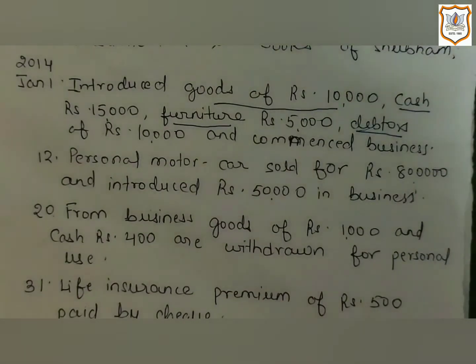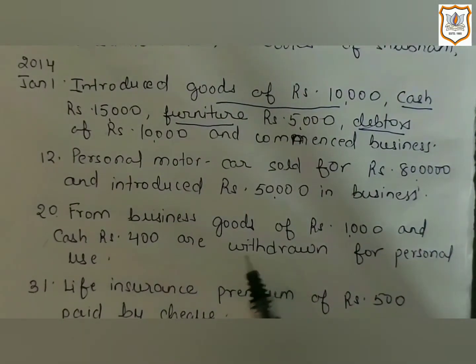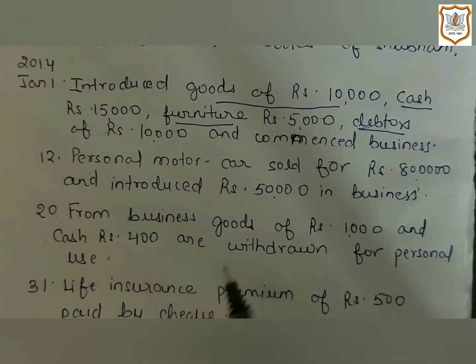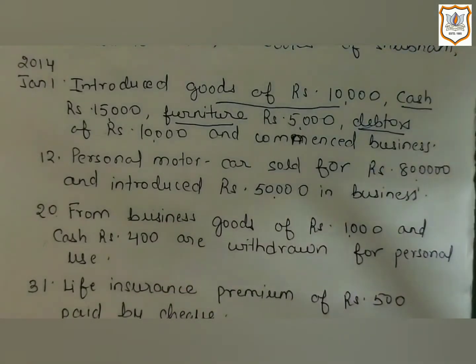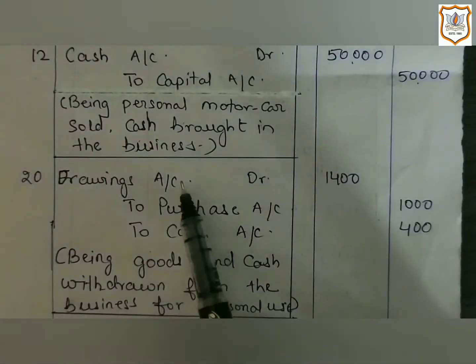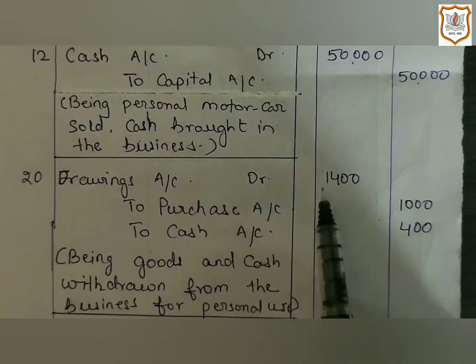So which accounts are involved here? First is drawings, and two more accounts are involved: goods, that is the purchase account, and the cash account. So let's see the journal entry here. Drawings account debit 1,400.